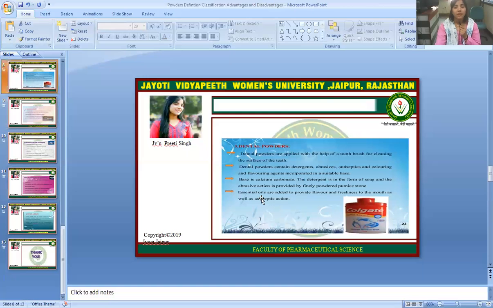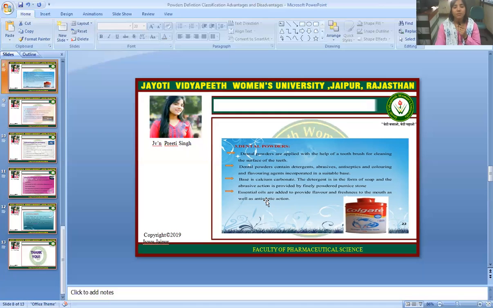So the dental powders are applied with the help of a toothbrush for cleaning the surface of the teeth. Dental powders contain detergents, abrasives, antiseptics, and coloring and flavoring agents incorporated in a suitable base.